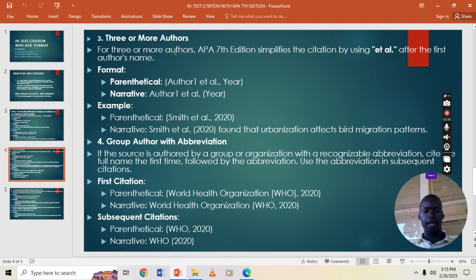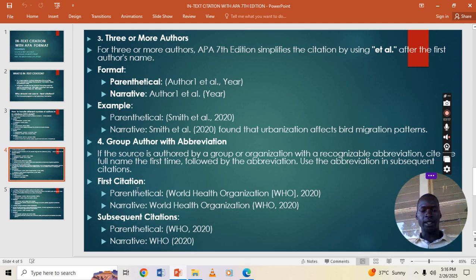Now, let us proceed again. What about if you are citing group authors with abbreviations? We have many group authors, many organizations that have abbreviations. So here it is: if the source is authored by a group or organization with a recognizable abbreviation, cite the full name the first time followed by the abbreviation. Use the abbreviation in subsequent citations.